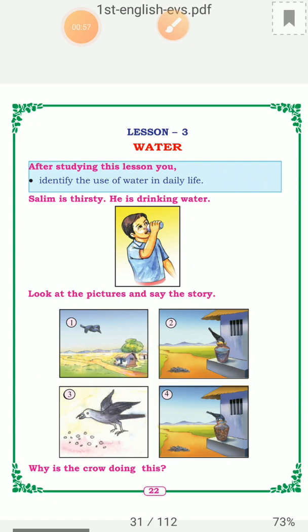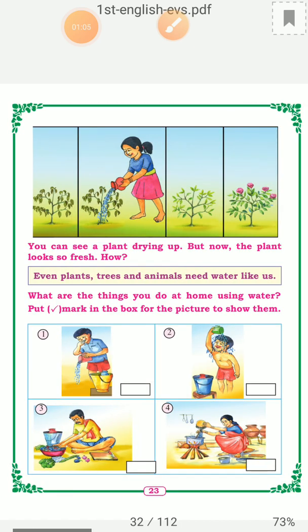You have learnt in your lower class, is it not? Why is this crow doing this? Because it was very thirsty. Okay, children. Now, you can see a plant drying up, but now the plant looks so fresh. How? Even the plants, trees, and animals need water. When the plant is drying up, if you put water, it will become fresh.